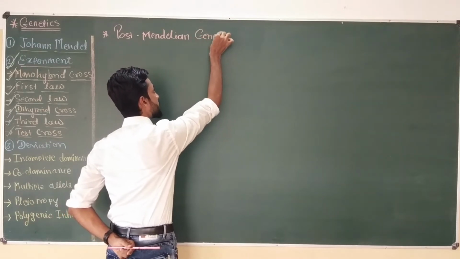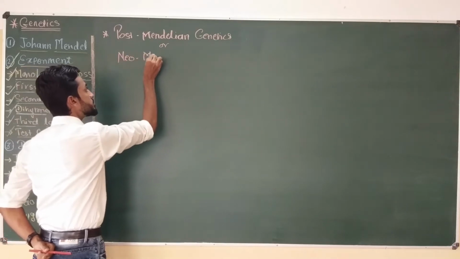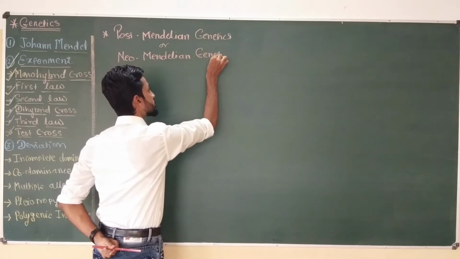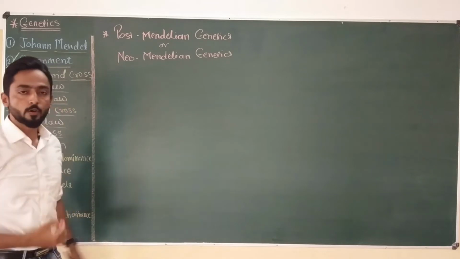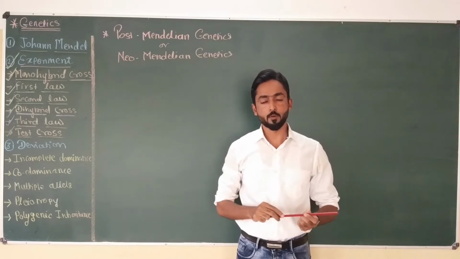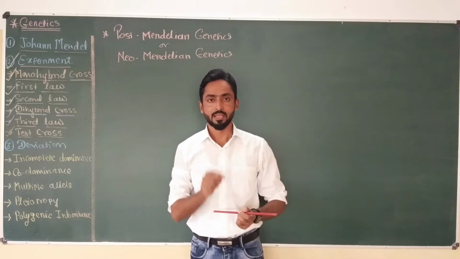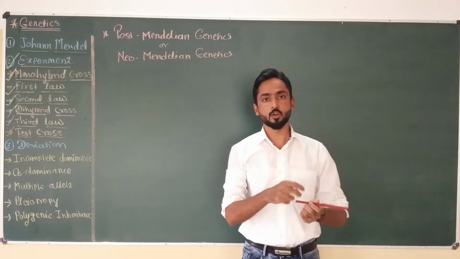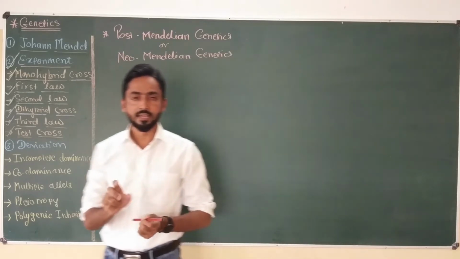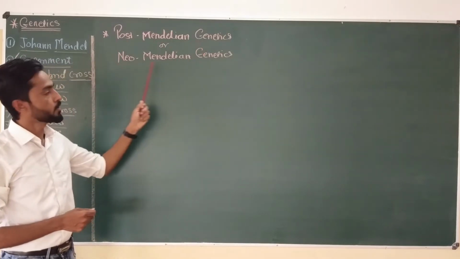It is also called neo-Mendelian genetics. After the rediscovery of Mendel's law in the 20th century, many scientists performed different types of crosses on plants and animals, and they found some deviation or some exception in Mendel's ratio. That means some organisms do not obey Mendel's law of inheritance. All such deviations are studied in a separate branch of genetics, which is nothing but post-Mendelian genetics or neo-Mendelian genetics.